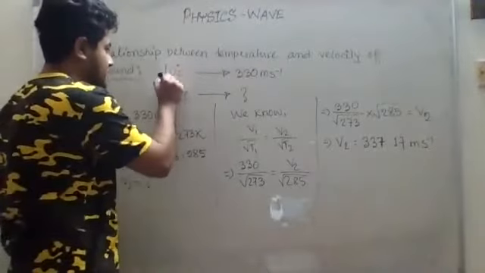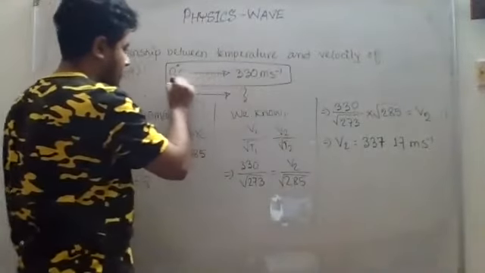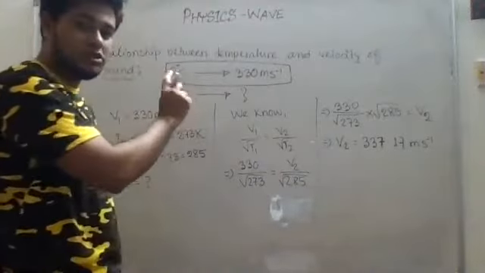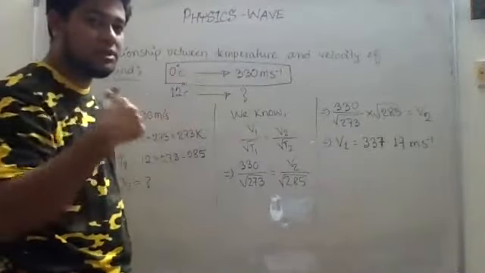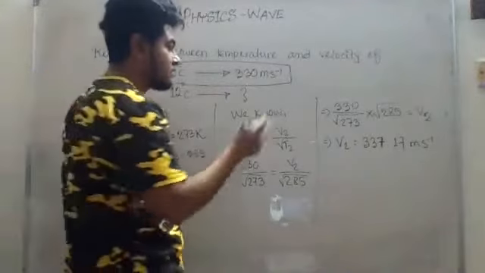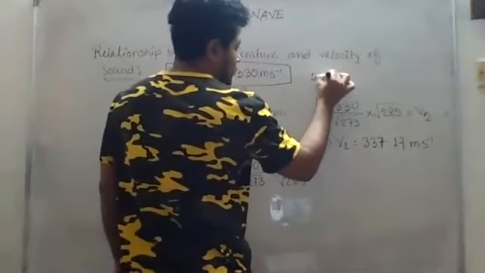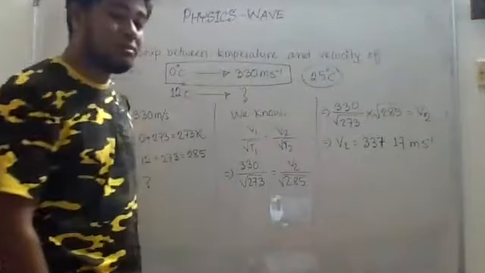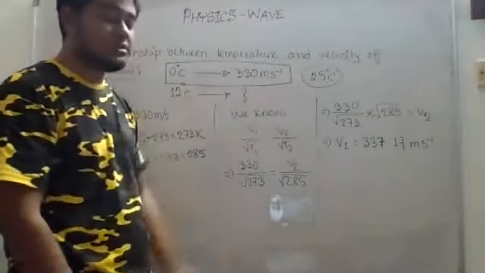So this is fixed. Okay, now with respect to this one, I want you to find out the velocity at other temperature, that is at 25 degrees Celsius. Kindly find out what will be the velocity at 25 degrees Celsius.